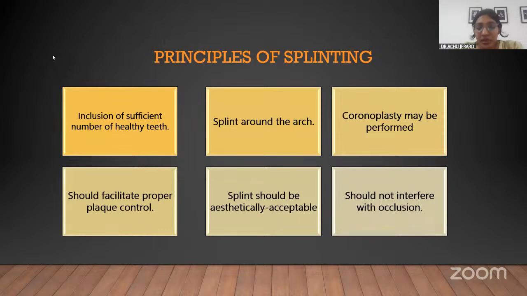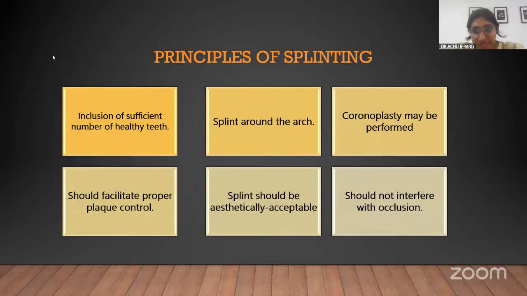To do splinting, we should know certain principles that have to be incorporated when we do the procedure. First of all, we should decide how many teeth to be included in the splinting. It is said that the root surface area of the healthy teeth should be double that of the mobile teeth, so that many teeth have to be included.